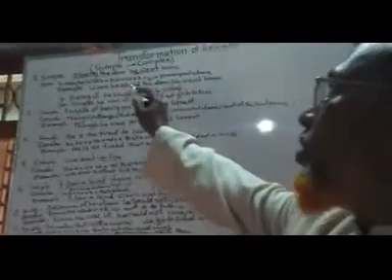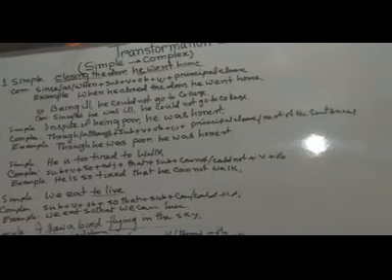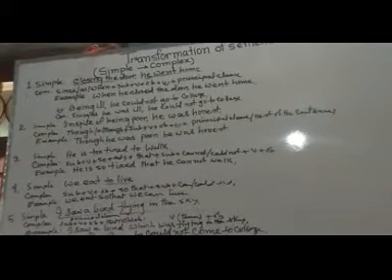To transform this simple sentence into complex, we have to make two clauses, principal clause and subordinate clause. Here we have the principal clause. So closing the door, this present participle phrase, has to be made into a subordinate clause. Can you understand?